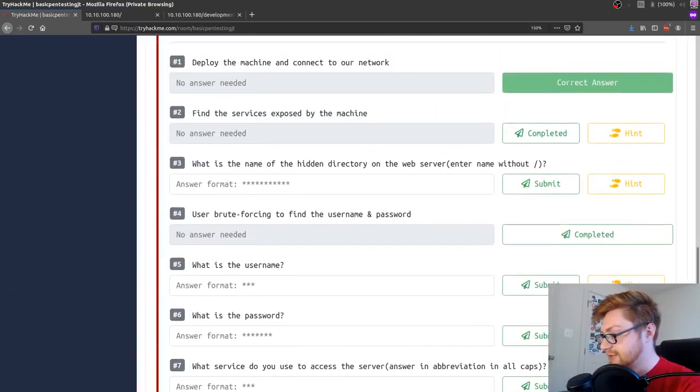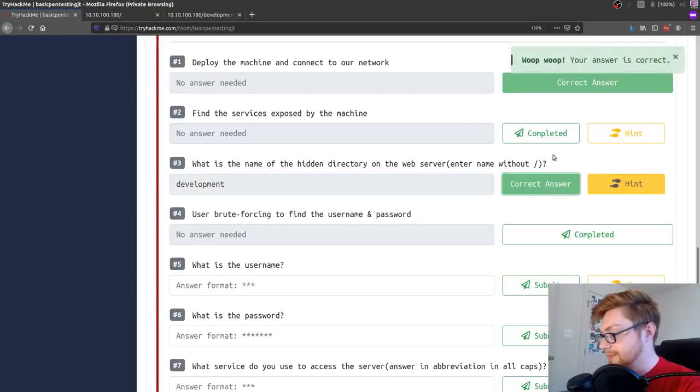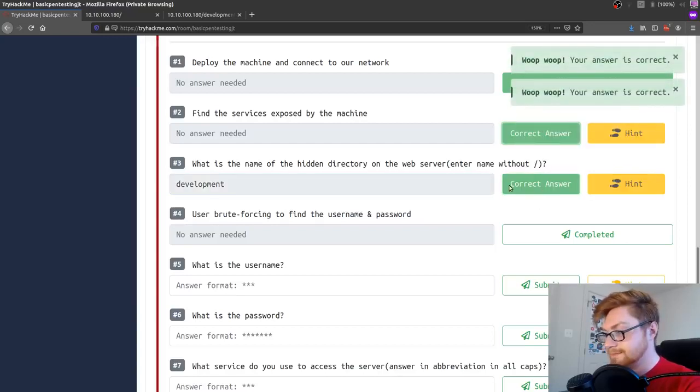Okay, let's get back to it. What is the name of the hidden directory in the web server? Enter name without slash. Oh, we just found that. That is development, which we can go ahead and submit. Yep. Oh, and let's mark that other one as completed too.